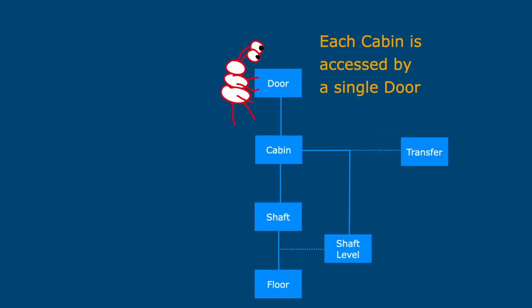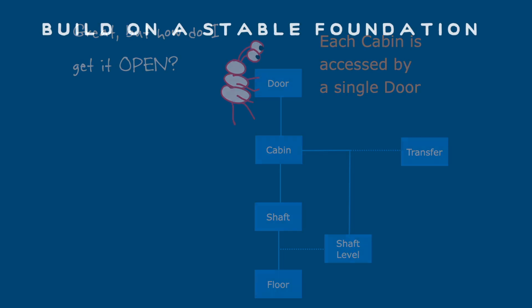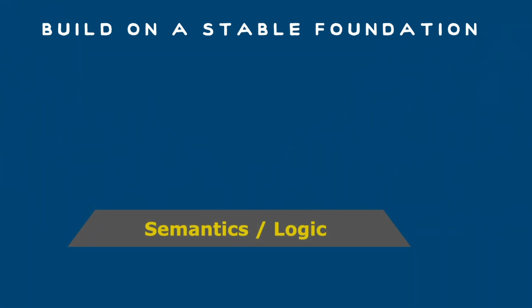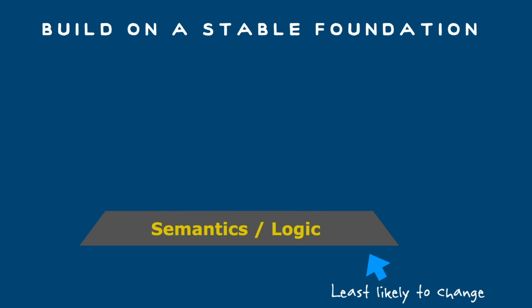Class models are fine, but data and logic don't actually do anything. What about the behavior and the computations? We'll get there, but to make the most sustained progress as we model with the least backtracking, we want to proceed from the most stable elements to the most volatile. Since the semantics and logic are least likely to change, we want to model them first. The building blocks of this foundation are classes, relationships, and logical constraints.